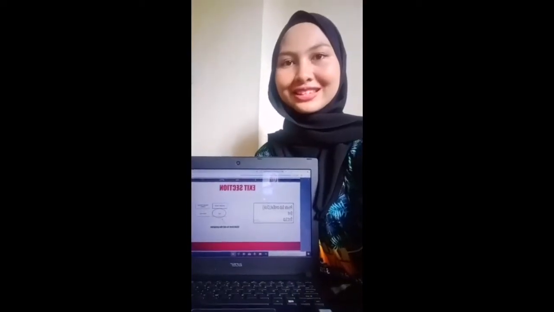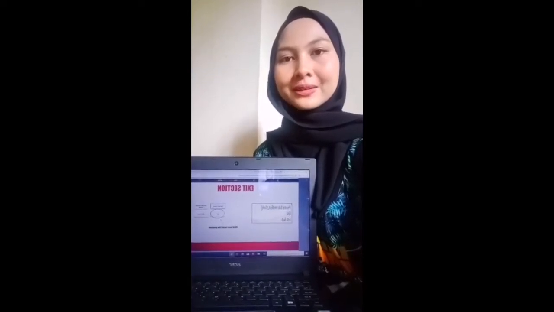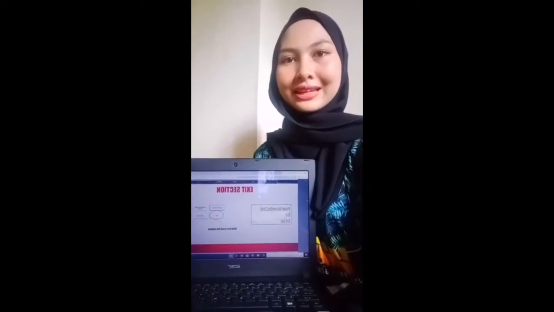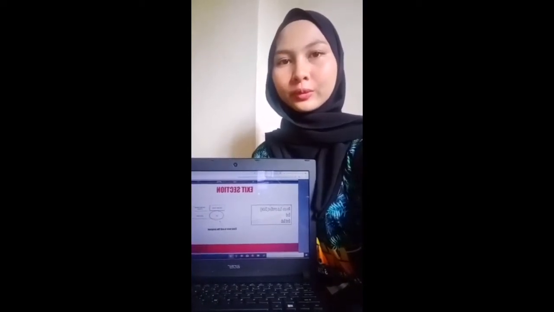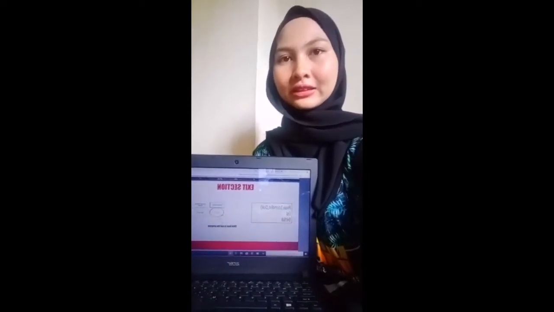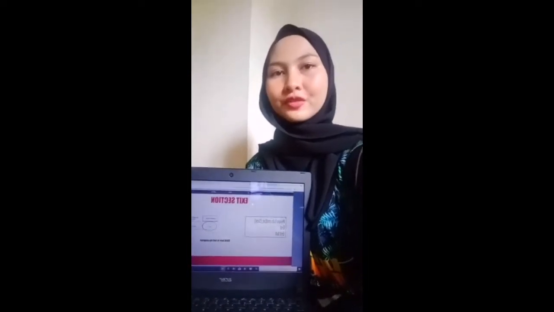Next is the exit section. The coding for the exit section is Private Sub cmd exit underscore Click and End Sub. When the exit button is clicked, the currently loaded form should be exited. This means that when you click the exit button, you exit the calculation of Reynolds number and viscosity.